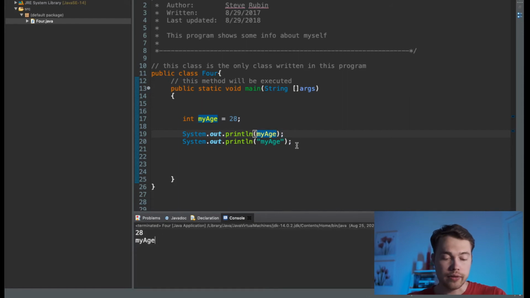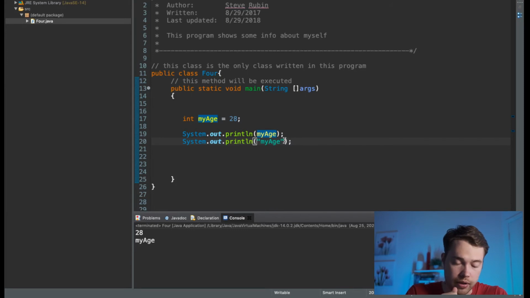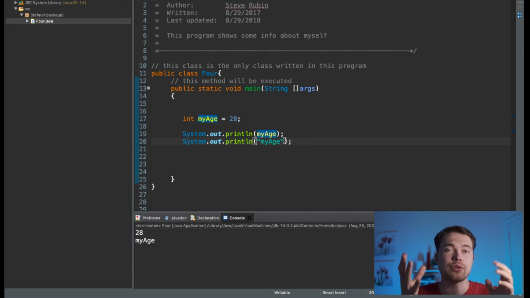The whole difference between these two lines is those quotation marks, okay? And here's the rule. If you create a variable called my age and you assign 28 to it, and then you put that variable in quote marks, Java is going to think you mean a string. It's going to create a string of anything you put between the quote marks, treat it literally like symbols, and print out whatever is between the quote marks.